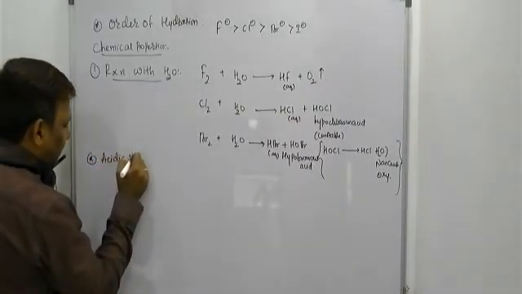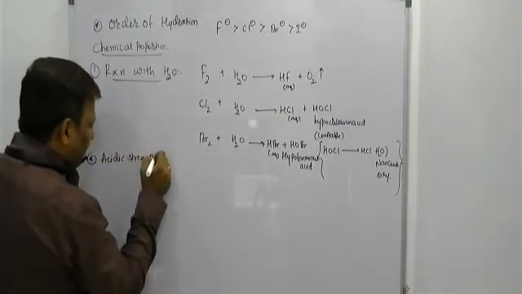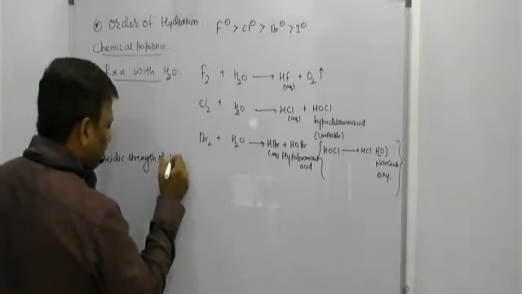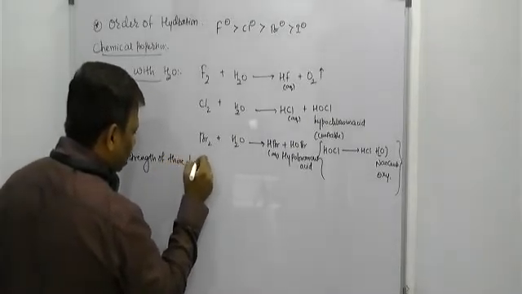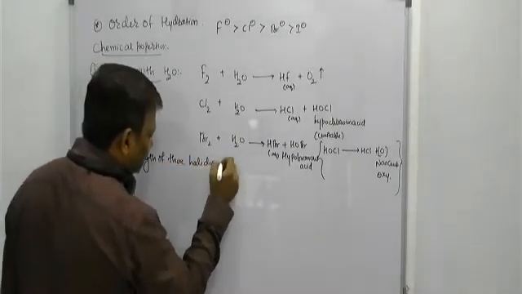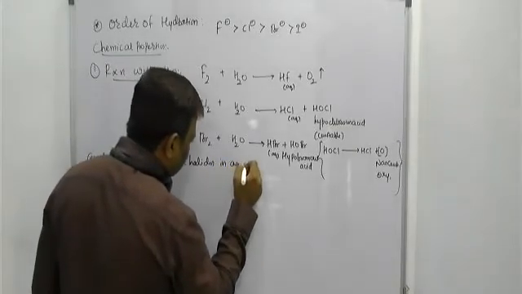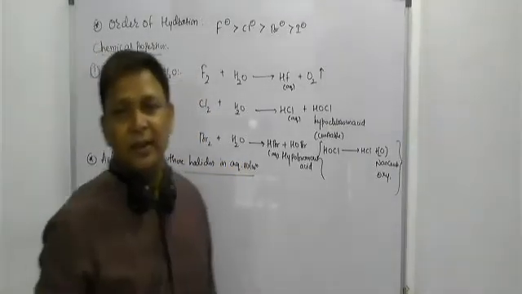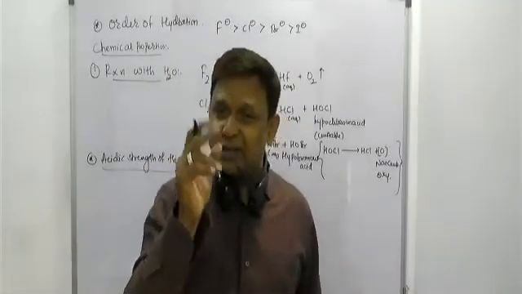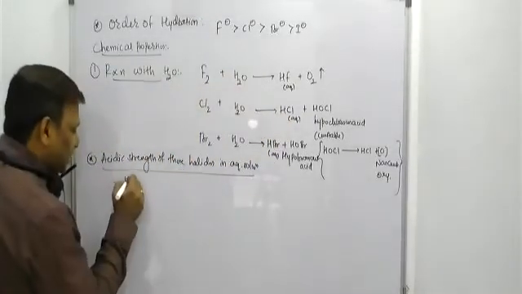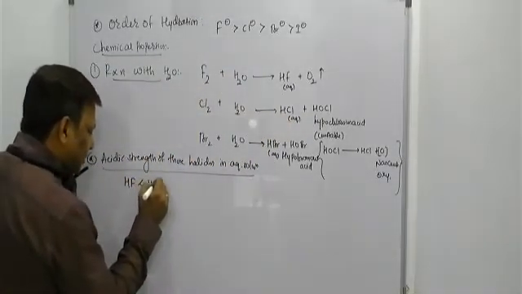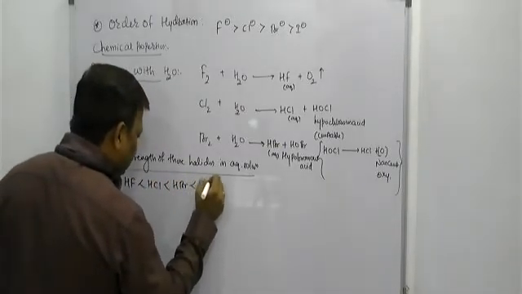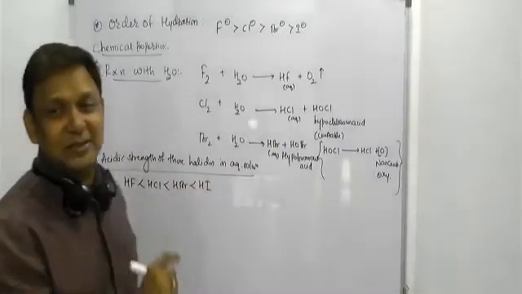Acidic strength of these halides in aqueous solution: HF, HCl, HBr and HI. Do you know? HI is more acidic than HBr. HBr is more acidic than HCl. HCl is more acidic than HF.